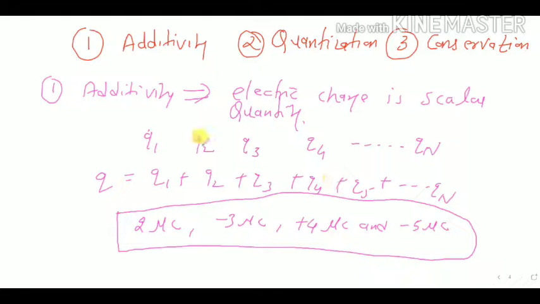So how will we add them? Total charge q total is equal to 2 plus minus 3. Don't write microcoulomb, it will come out the same later.